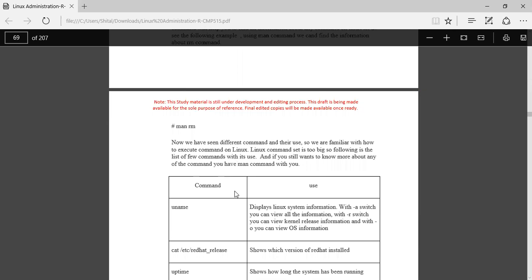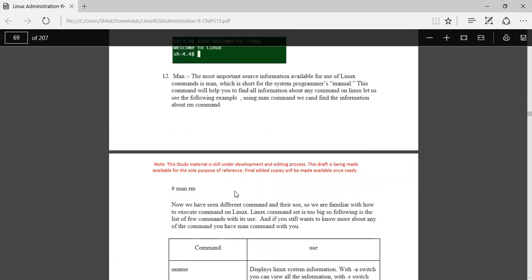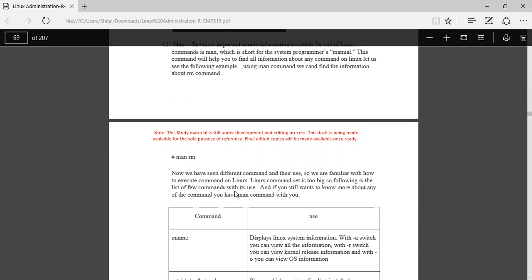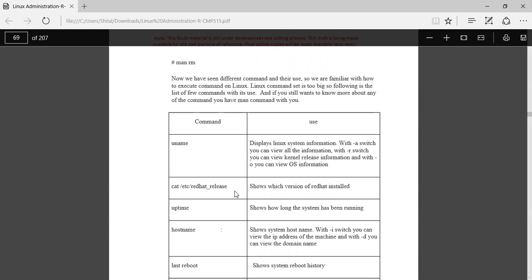Man rm: when you have to search for a particular command, like what the rm command is for, then you can search as man, space, then the rm command. Okay, this will give the information about the rm command.